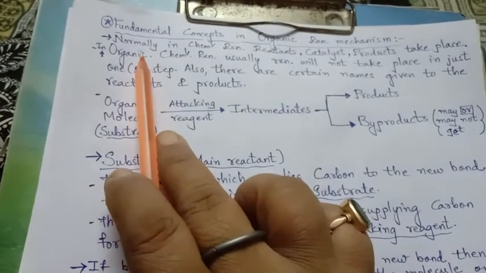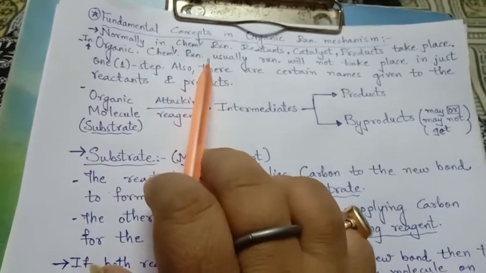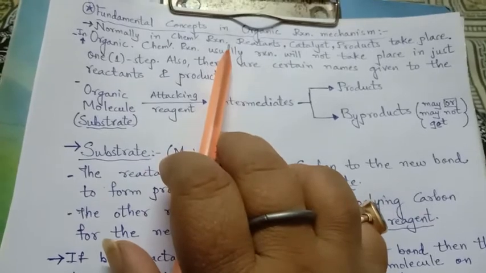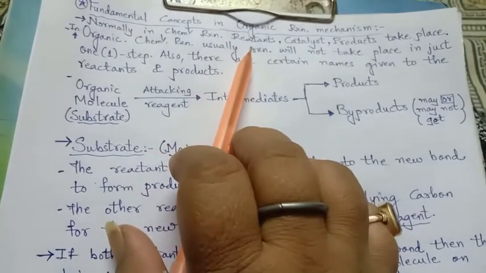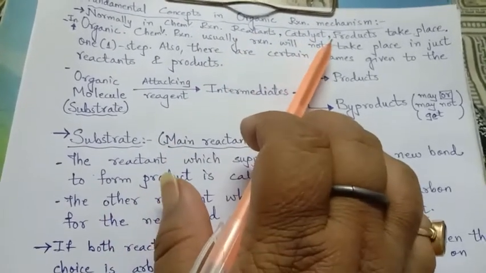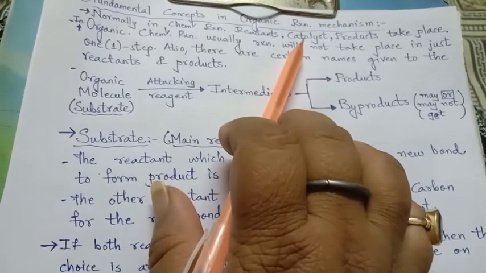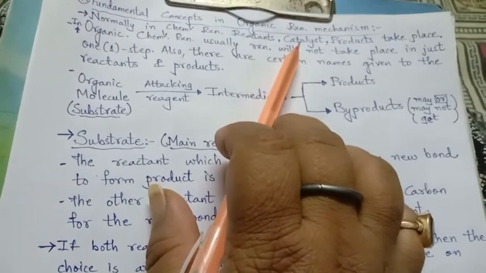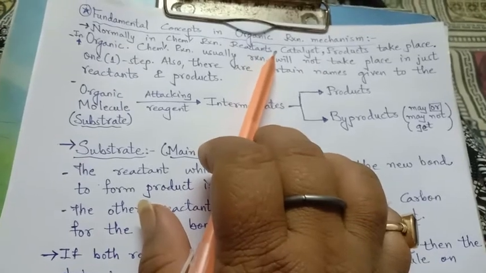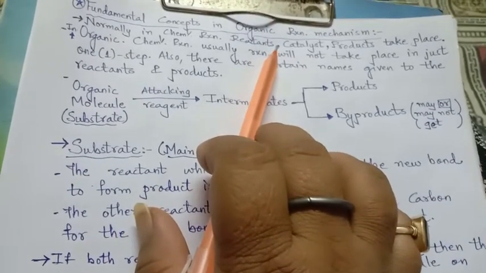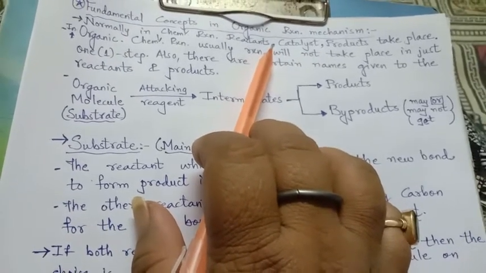Normally when a chemical reaction takes place, we explain it in terms of reactants, products, catalysts taking part in it, whether endothermic or exothermic, whether ultraviolet radiation or sunlight is used.